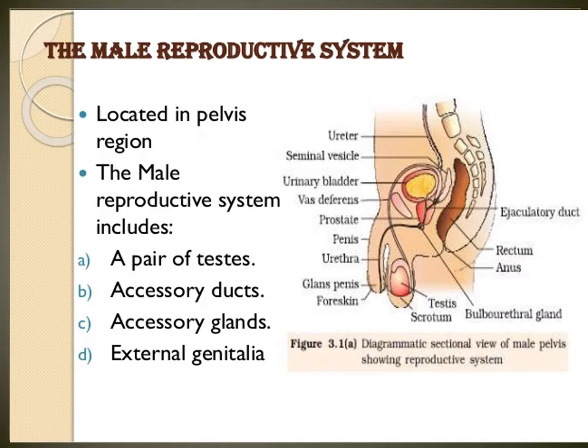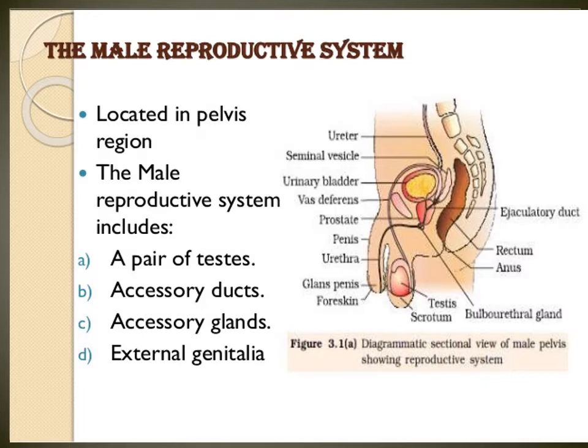Urethra is a common passage for urine and sperm. It runs through the penis. Okay. Urethra is a common passage for urine and sperm. It runs through the penis.